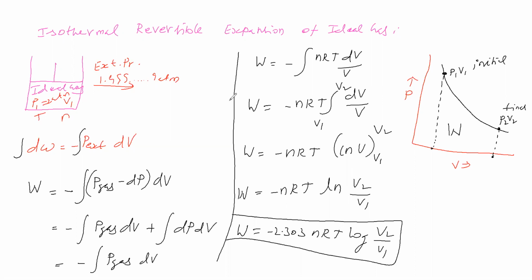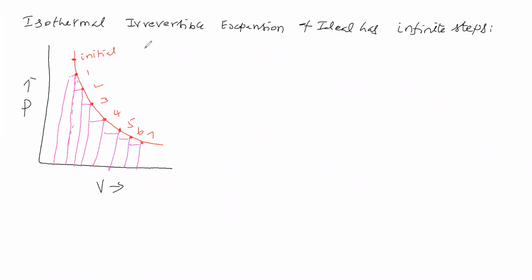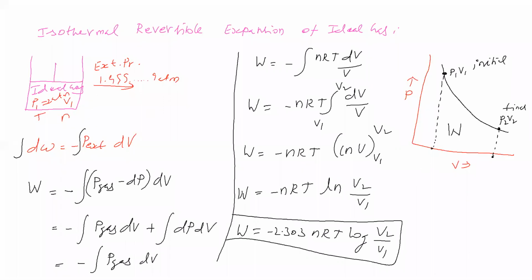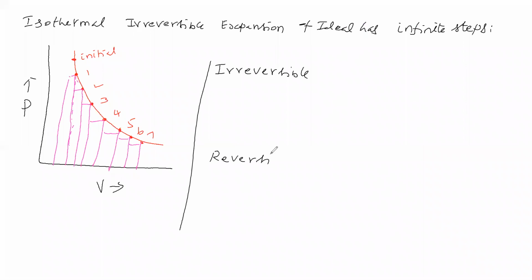Now reversible process means infinite steps. At each step, how much time we have to leave? Infinite time. At each step between system and surrounding, equilibrium should be attained. Here the pressure difference should be infinitesimally small. If you do like this, it is called reversible process. Here work done is like this. Now, this is called irreversible process. This one is reversible process.